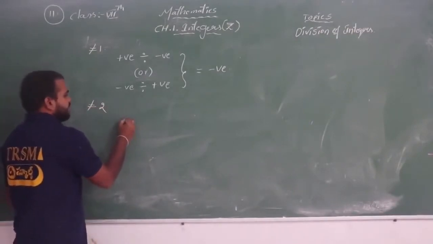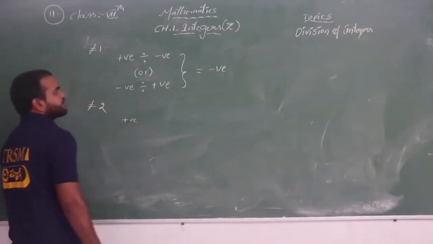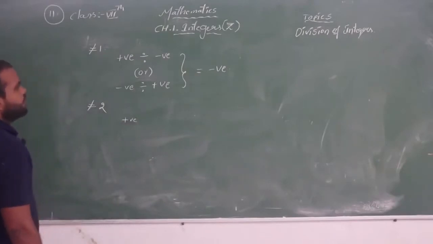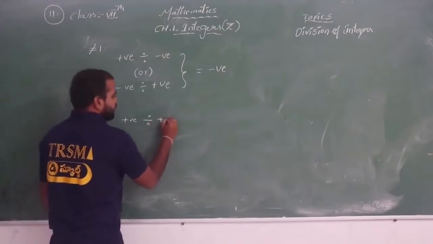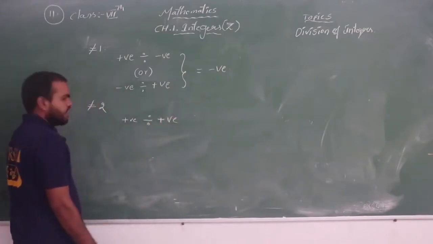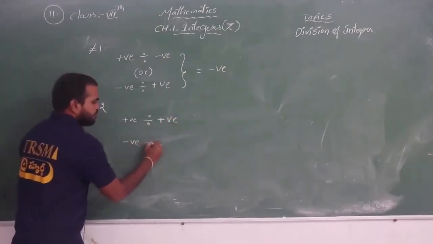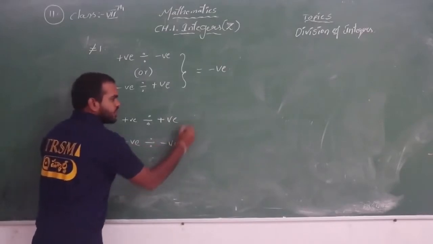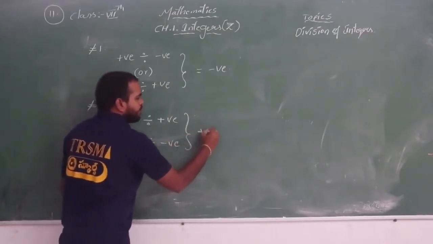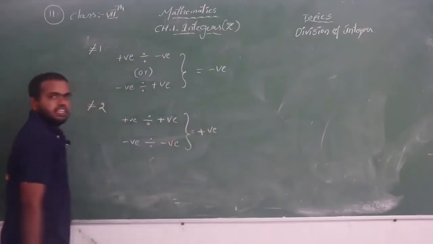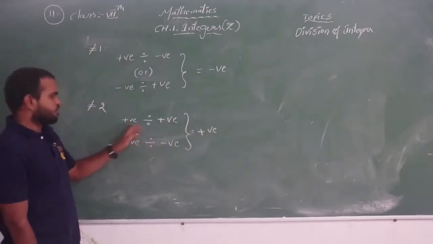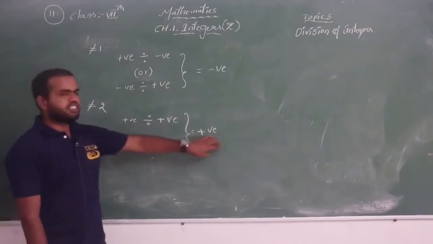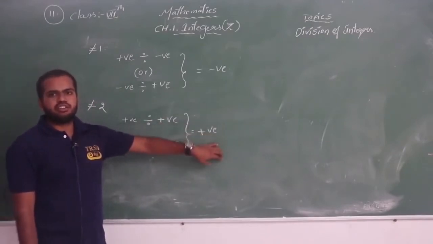If you divide a negative with a negative or a positive with a positive, we will get a positive integer only.